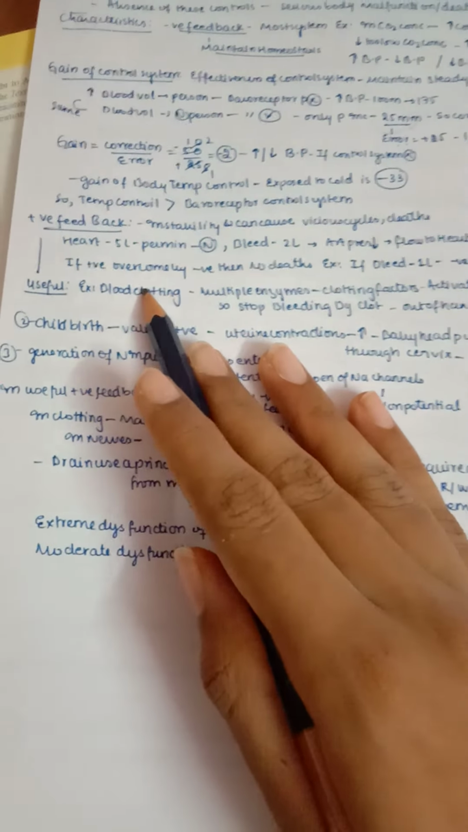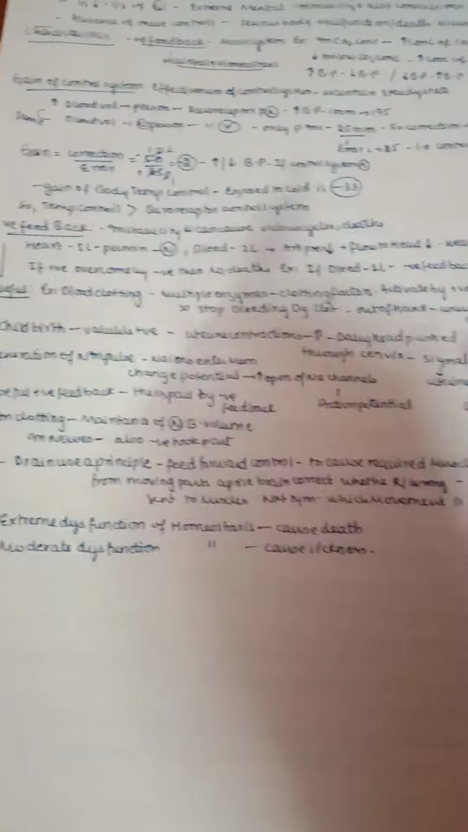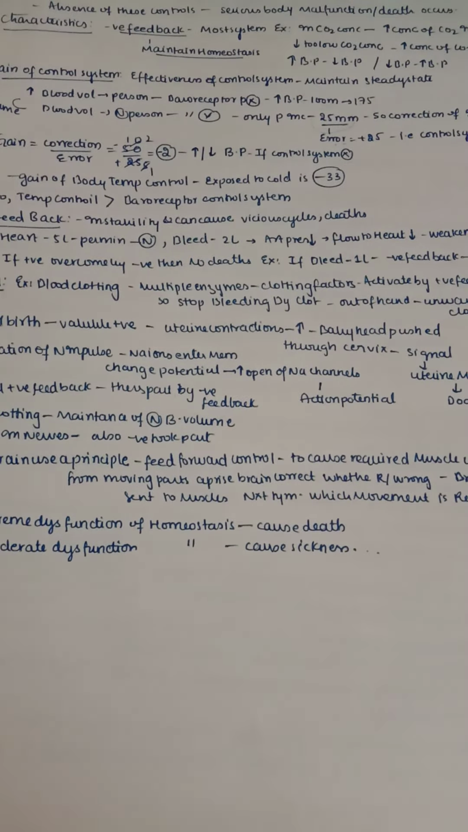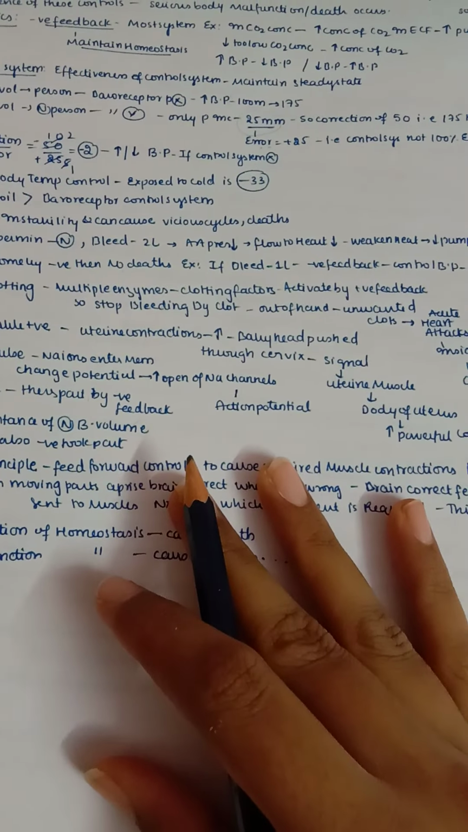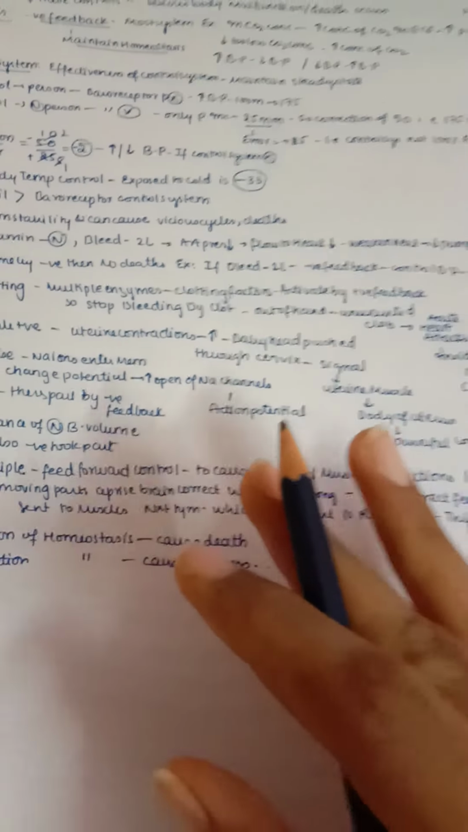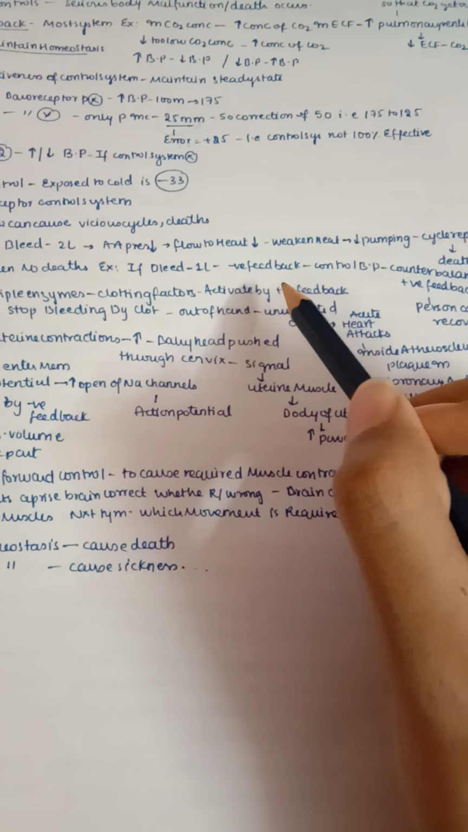But if we take one more example, where the positive feedback is overcome by the negative feedback, then there is no death. For example, if a person bleeds only 1 liter, then the negative feedback comes into action here.